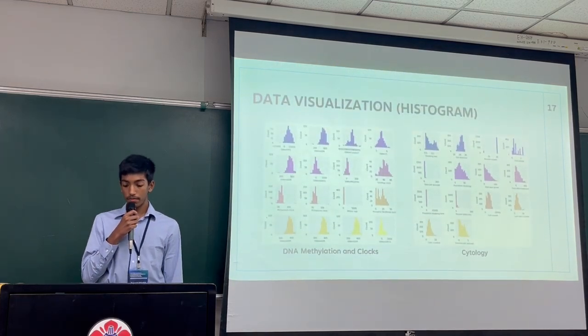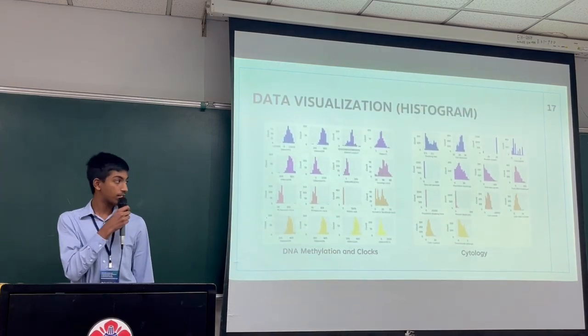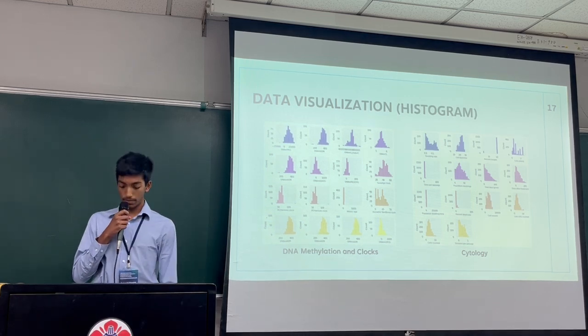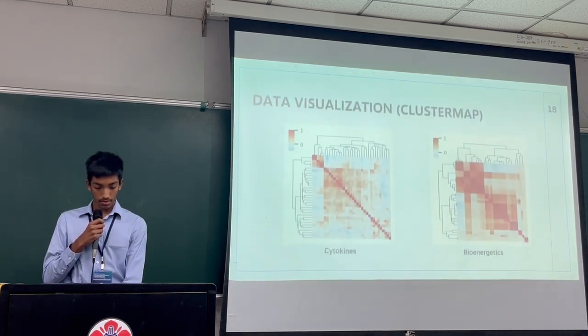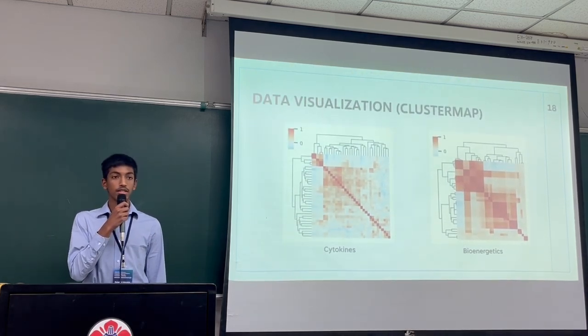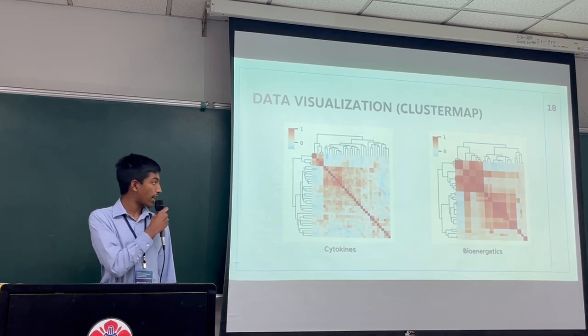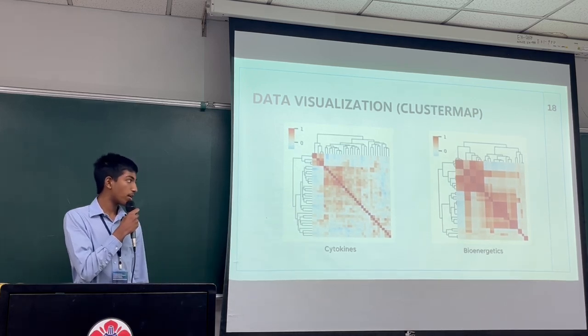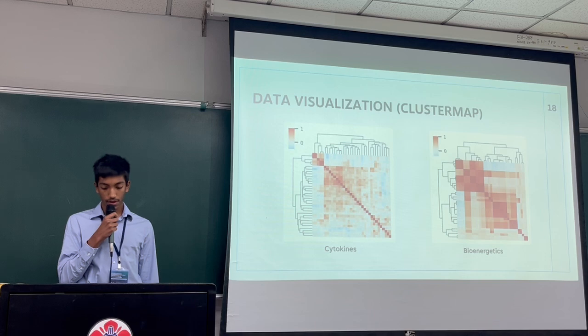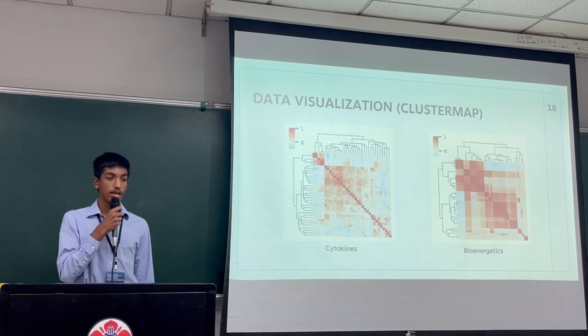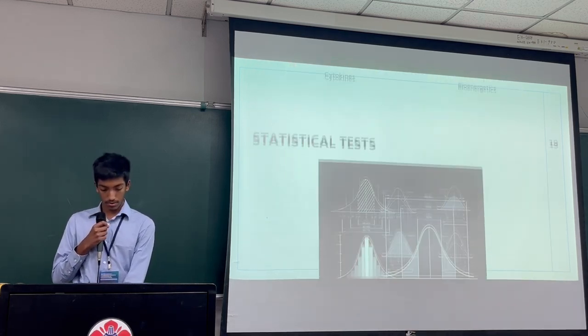Next, we visualized some biomarker measurement distributions in each category and found that they were mostly parametric. After that, we visualized the correlations in the columns between each category. Here, we can see strong positive correlations between bioenergetics values and weak positive correlations between cytokine measurements.